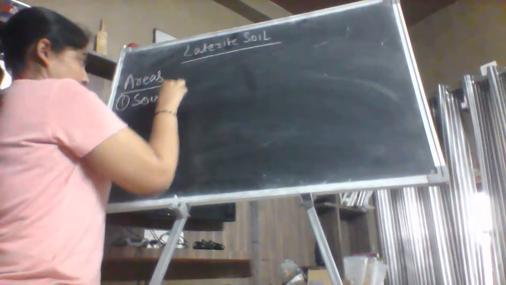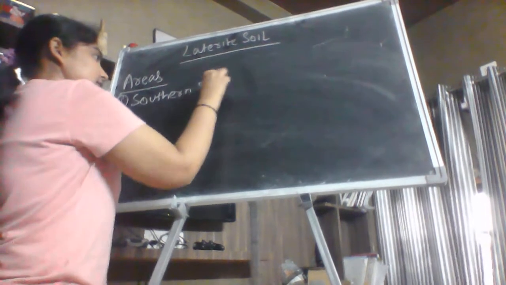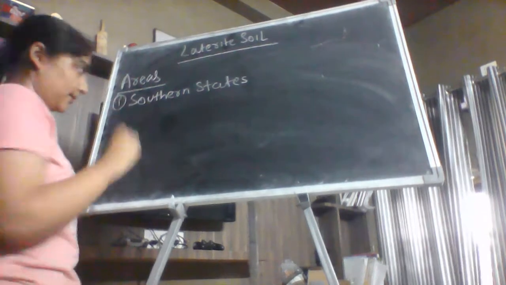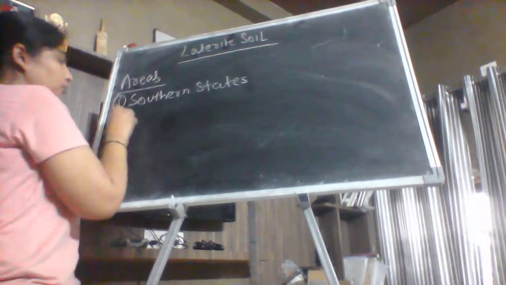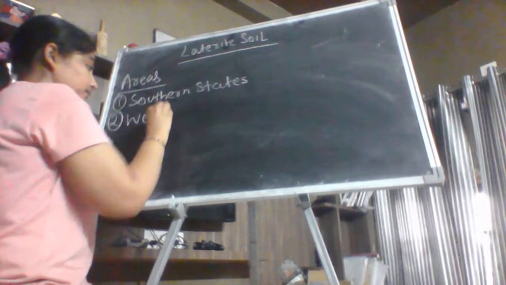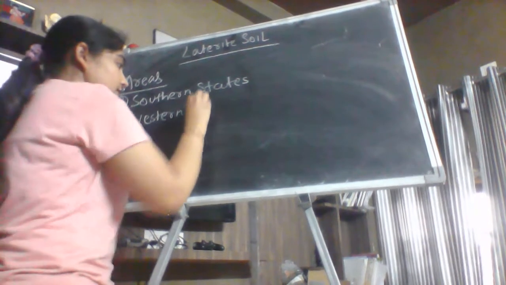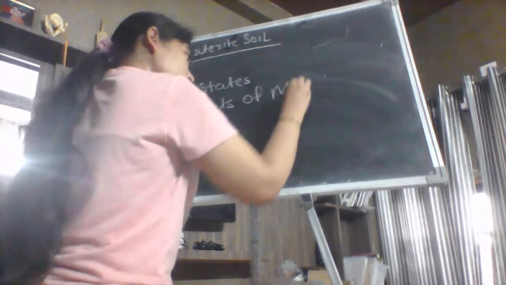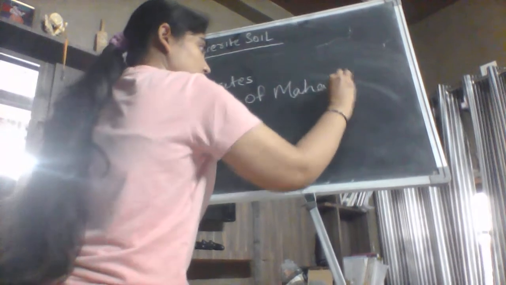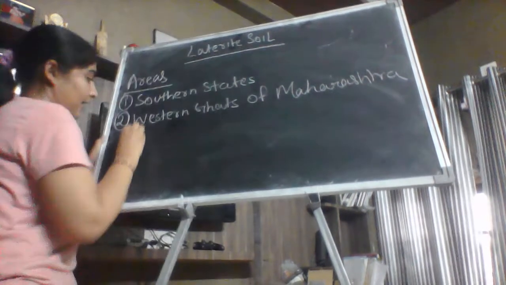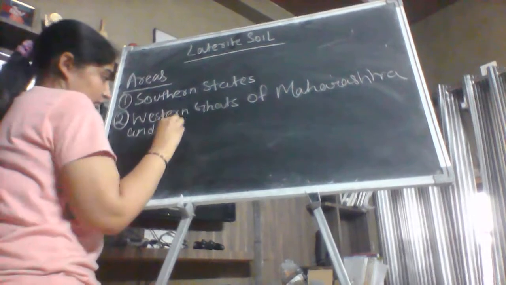southern states. India की जितनी भी सर्दर्न स्टेट्स हैं सब में लेटेराइट सॉइल आपको मिलेगी. The second area for the laterite soil is the Western Ghats of Maharashtra and Odisha.